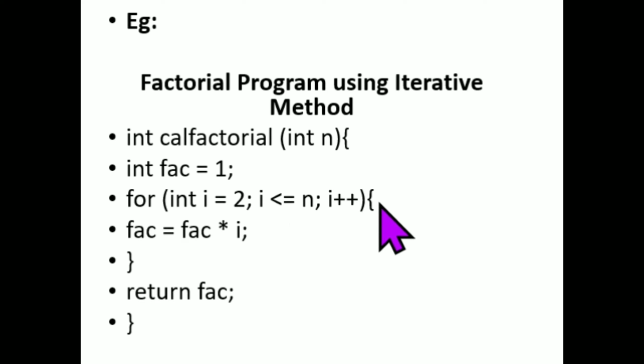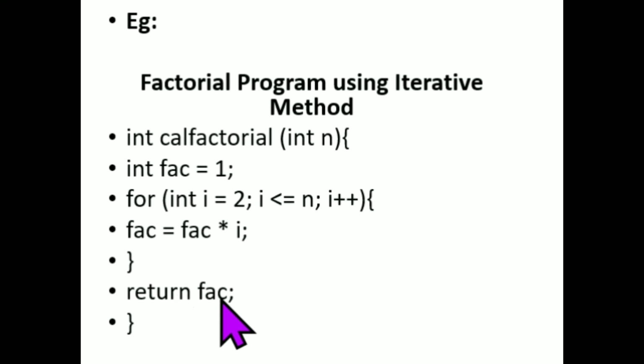So here we open a brace. Next, fact is equal to fact into i. Each and every line we have to finish with a semicolon. Fact means here we already assigned fact equal to 1, times i, where i is equal to 2. Here we close the closing brace. That means we close the for loop.